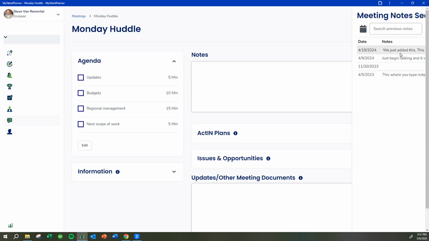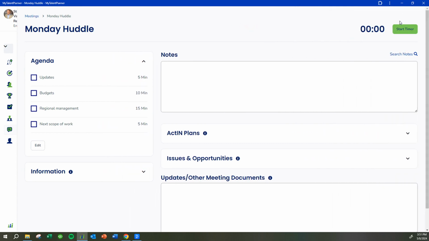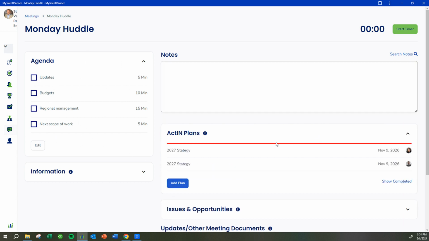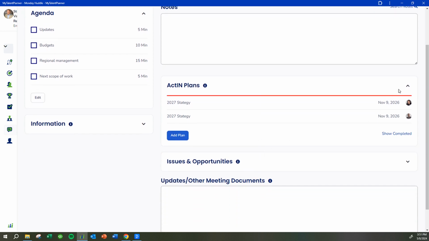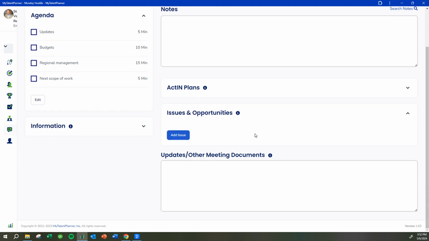So all the action plans, you can see all the notes from the last meetings we have. You can take notes, you can transcribe, let artificial intelligence transcribe it. You have the agenda. You can edit the agenda to make it whatever you want. We have recommended agendas. If someone agrees to an action plan, it gets recorded here and it shows up in their dashboard. If somebody wants to add an item to an agenda, or they want to transfer an issue or opportunity to a different meeting, they can do that here.